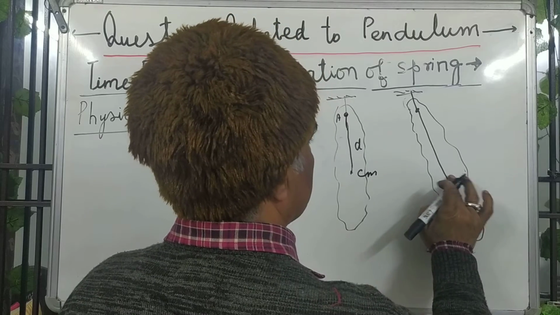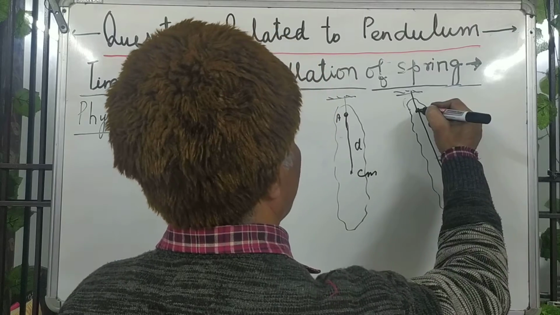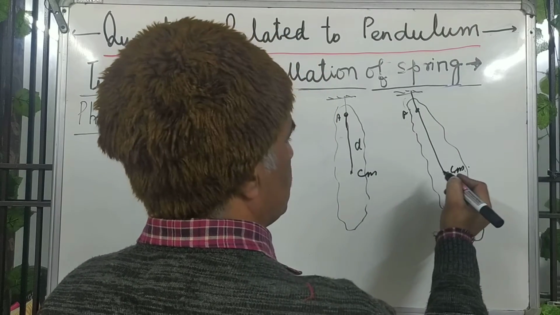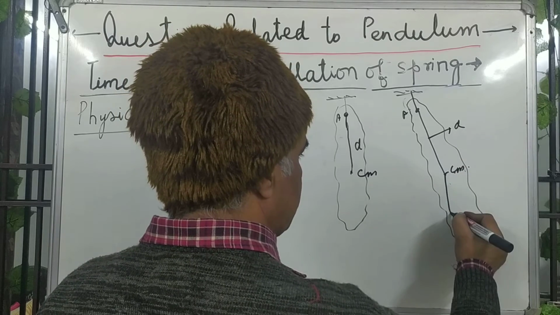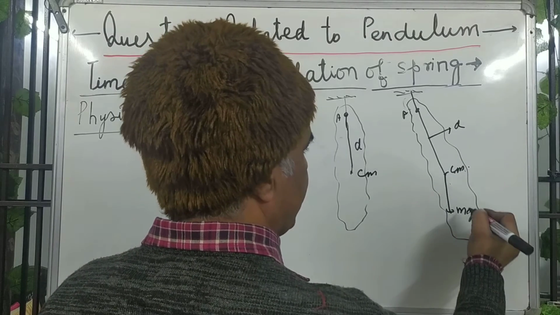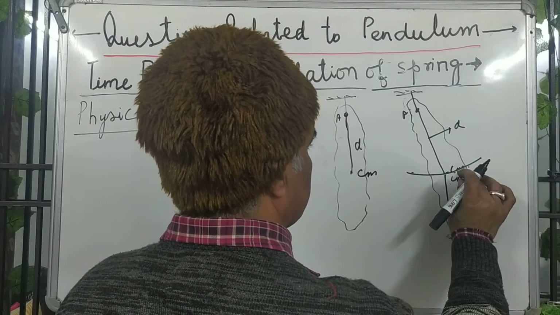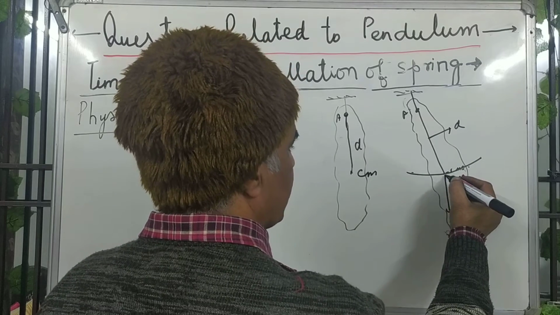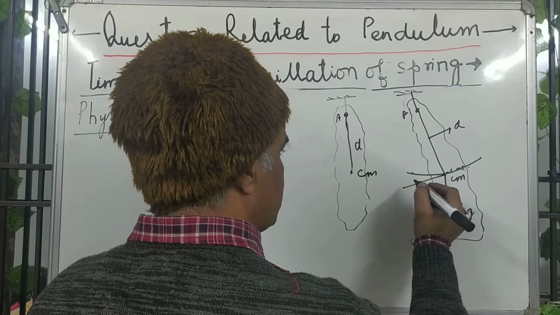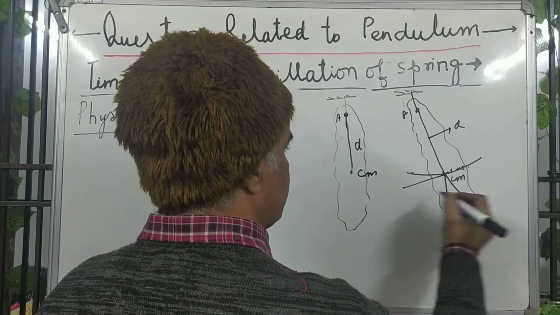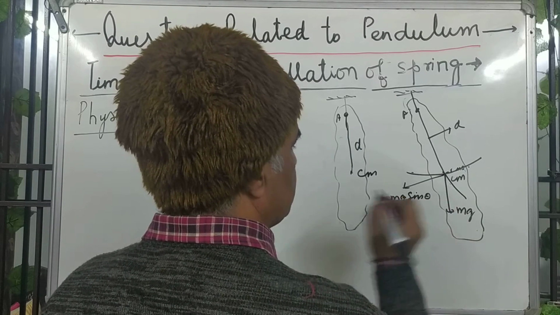You may show here the center of mass and the point of suspension, this is A. The force mg of the body acts along this, with component mg sin theta along this, and mg cos theta along this.